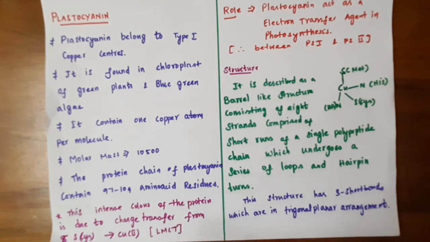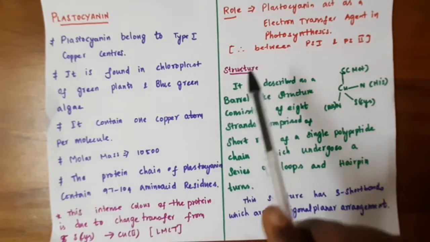As I told you already, plastocyanin belongs to blue copper protein type 1, which is intensely colored. It's mainly due to the charge transfer between the ligand and copper 2. So the ligand present is cysteine, a donor from sulfur, and electron transfer occurs from sulfur to copper 2. So cysteine is one of the ligands in this plastocyanin structure.